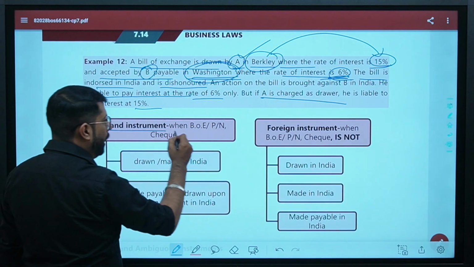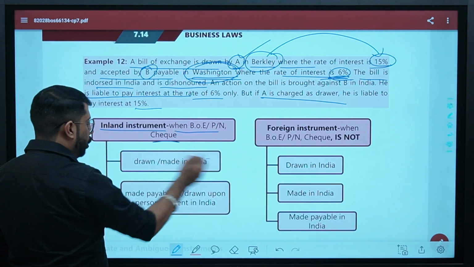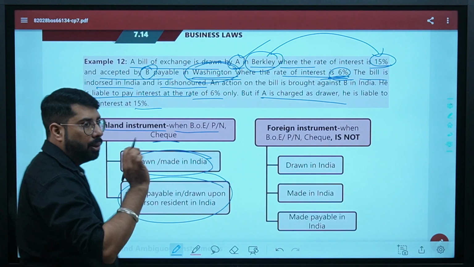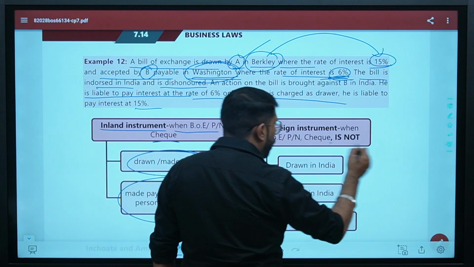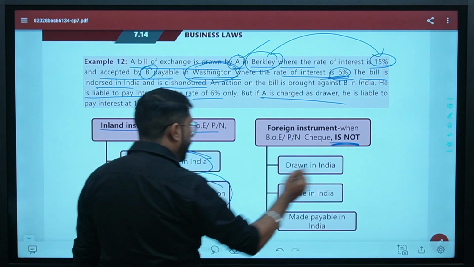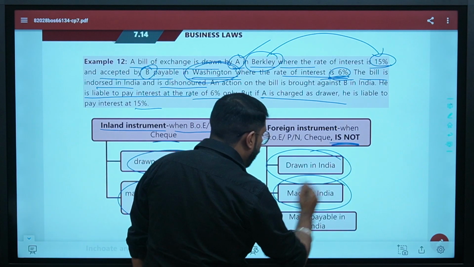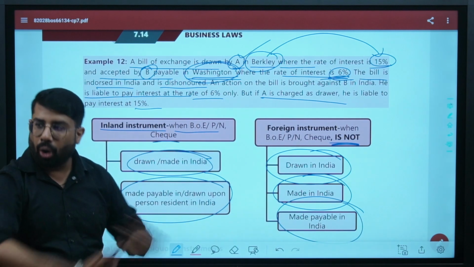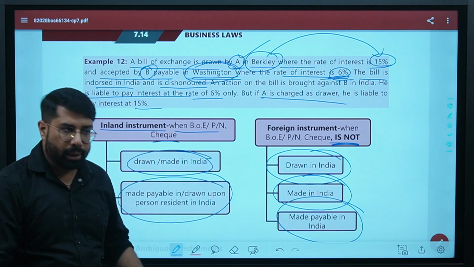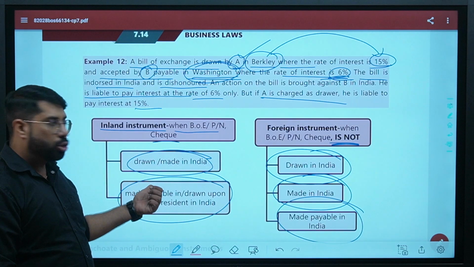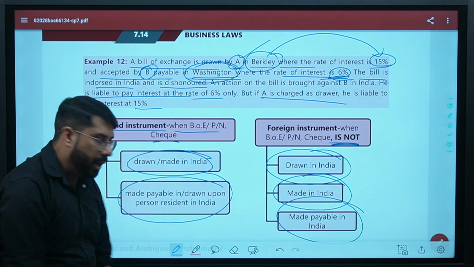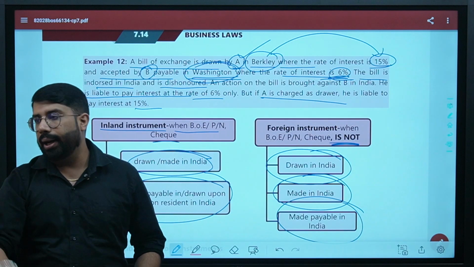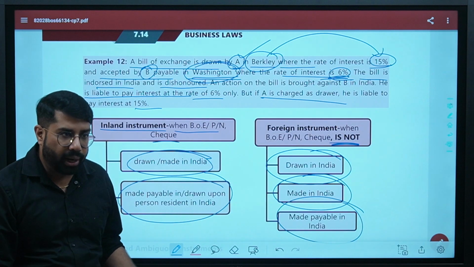Inland instrument, when a BOE, promissory note or a check is drawn or made in India, made payable in India, or drawn upon a person resident in India. Foreign instrument, when it is not drawn in India, not made in India, not payable in India. Inland instrument: drawn in India, made in India, payable in India, or drawn upon a person who is resident in India. As simple as that. Got it?